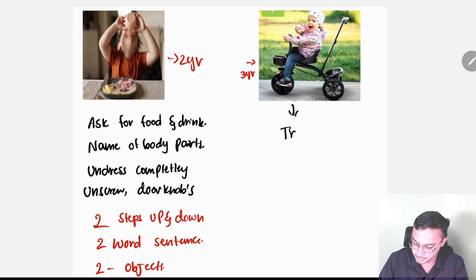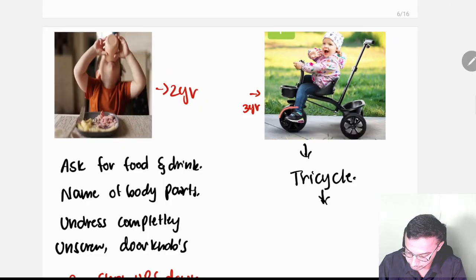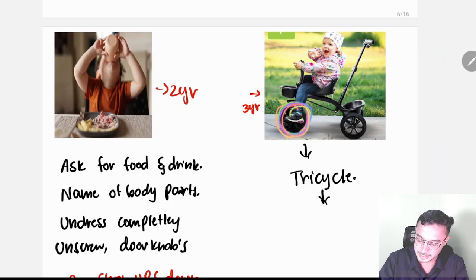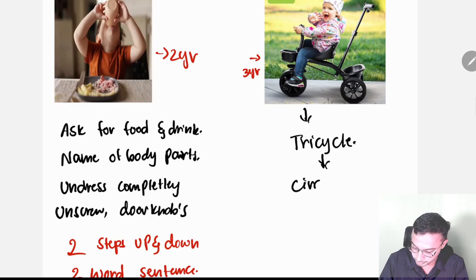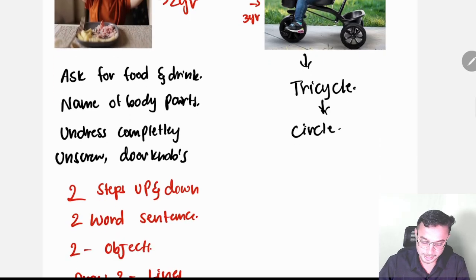At 3 years, tricycle is present over here. And look at how the wheel is there. The wheel is circle in shape. The wheel is in the circle. So when can a baby draw a circle? At 3 years. One of the exams they can ask, like the baby can drive a tricycle at 3 years. 3 years tricycle and circle at 3 years. Look at over here. Very important.